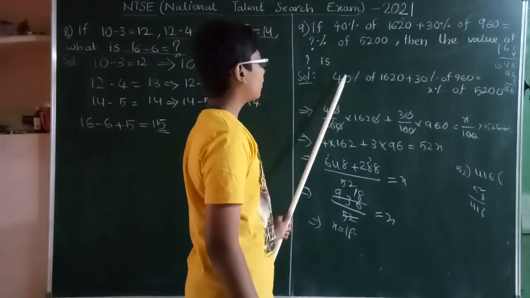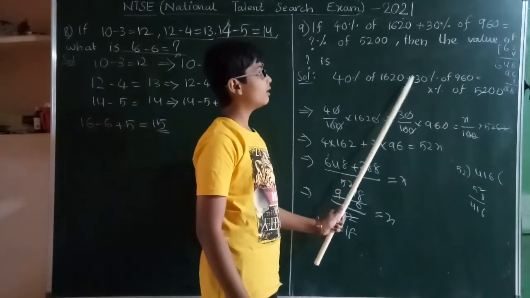So 18% of 5200 will be equal to 40% of 1620 plus 30% of 960.